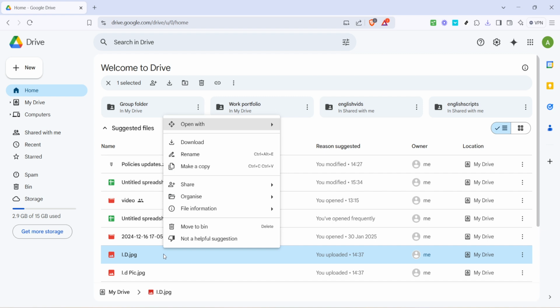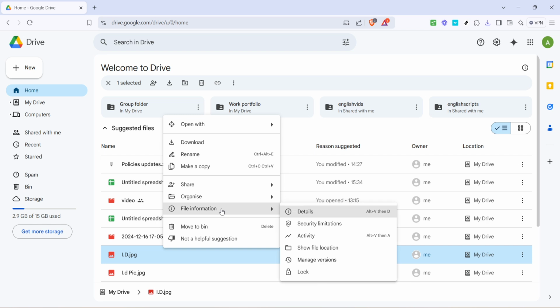Next, hover over the option labelled as File Information. You won't need to click here, simply rest your cursor over the option to ensure you're seeing all the related selections. This action helps you access more file management choices without switching to another page or window.